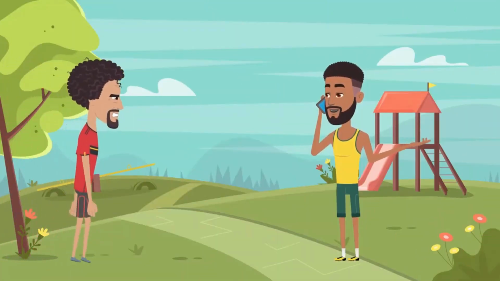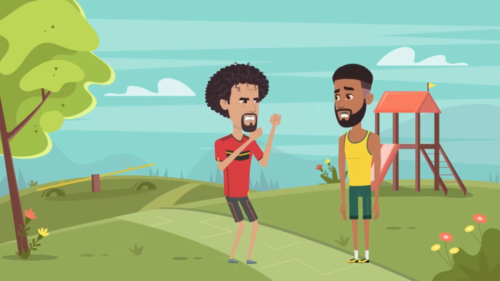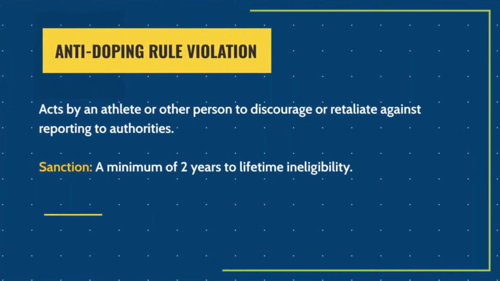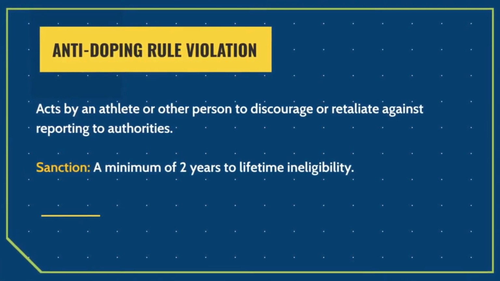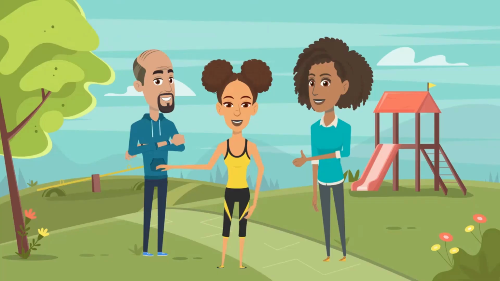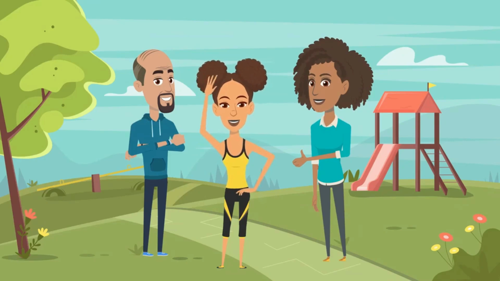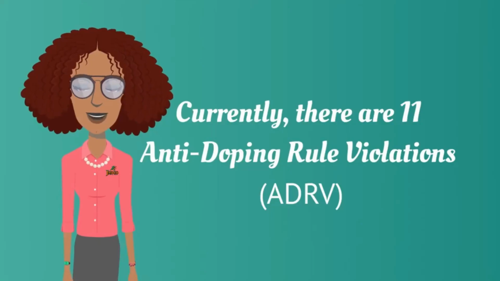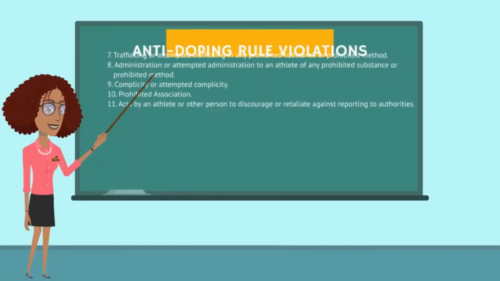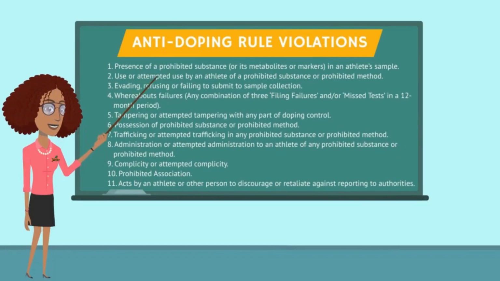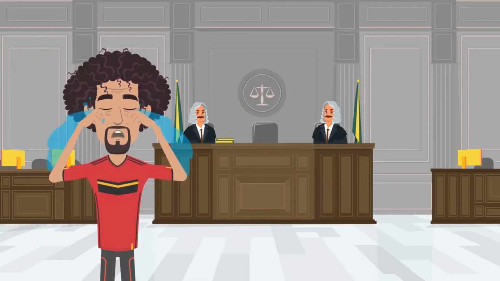And the 11th anti-doping rule violation, acts by an athlete or other person to discourage or retaliate against reporting to authorities, has been added to the list of anti-doping rule violations. Athletes and athlete support personnel are encouraged to be aware of the 11 anti-doping rule violations in order to avoid being sanctioned. Once an athlete commits an anti-doping rule violation, they will have a right to a hearing before the independent anti-doping disciplinary panel to answer to the charges of the violation.